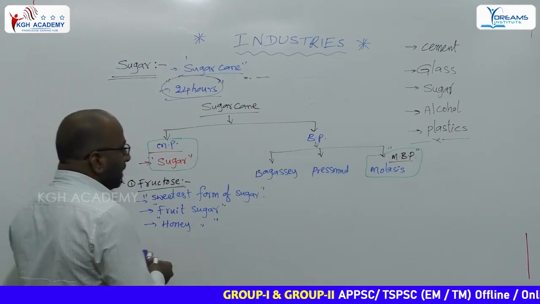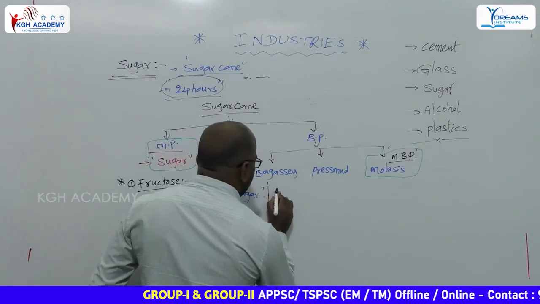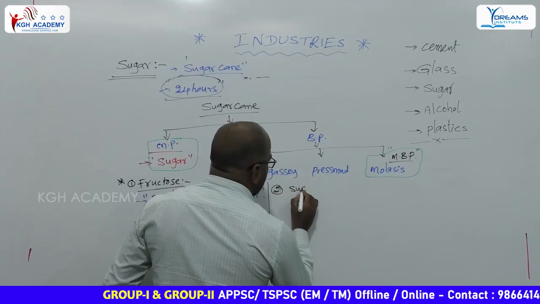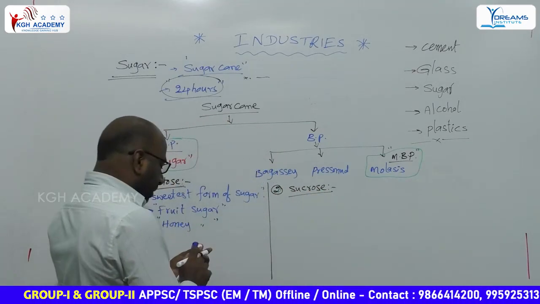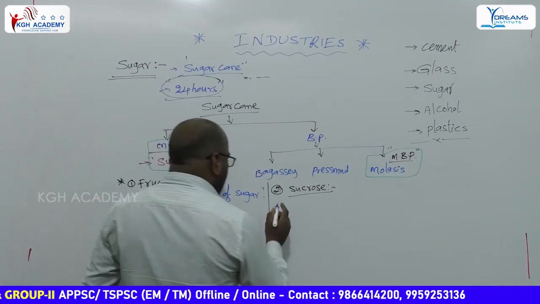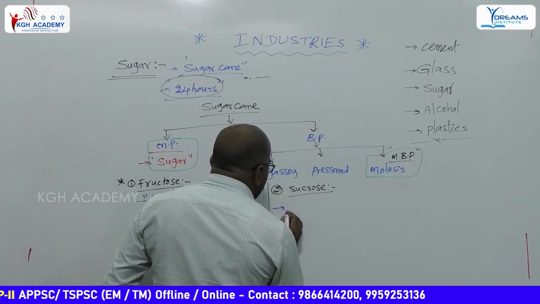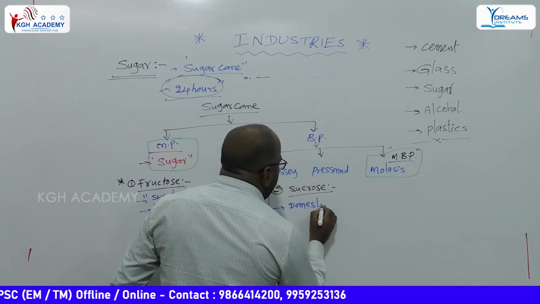Then the second form of sugar is sucrose. It is the second sweetest form of sugar. It is used in our daily life.